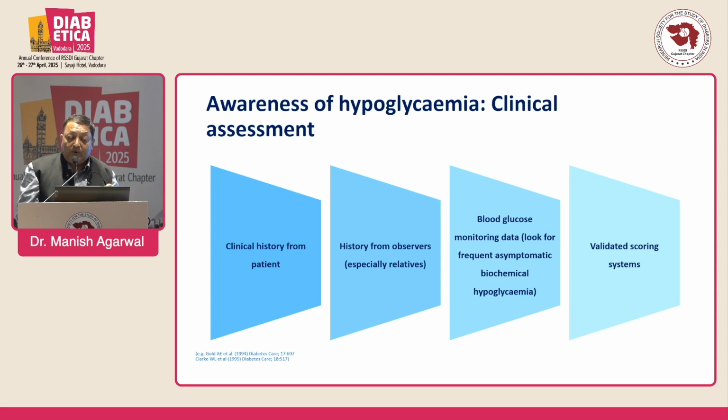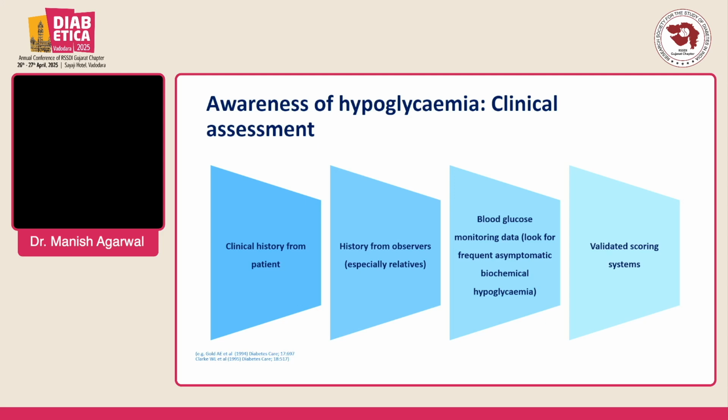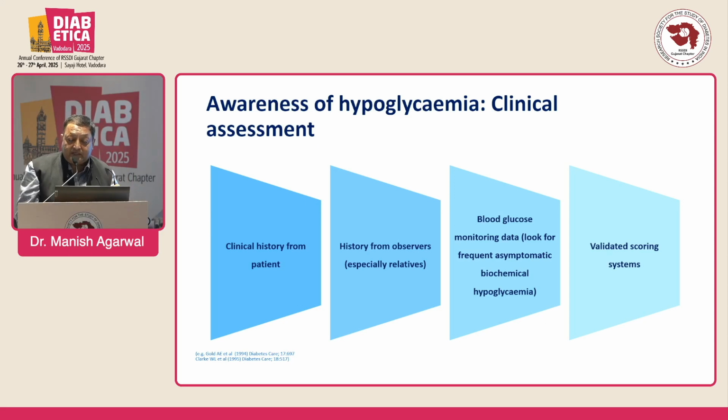The awareness of hypoglycemia is a clinical assessment. We should take a proper clinical history from the patient, and history from a third party or relative. Blood glucose monitoring is a must. In a patient with long standing diabetes, they have autonomic dysfunction, postural hypertension, tachycardia, unawareness of hypoglycemia symptoms, and some validated scoring.